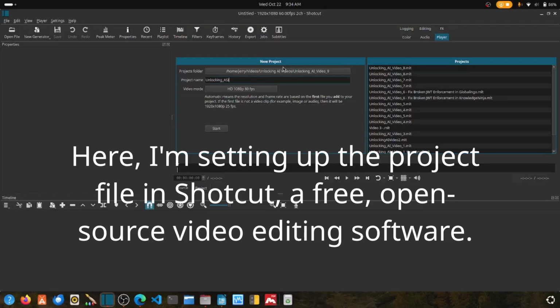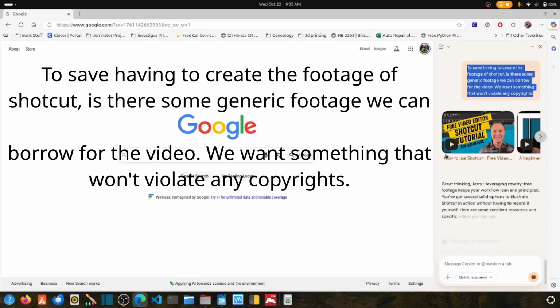Here, I'm setting up the project file in Shotcut, a free open source video editing software. To save having to create the footage of Shotcut, is there some generic footage we can borrow for the video? I want something that won't violate any copyrights.